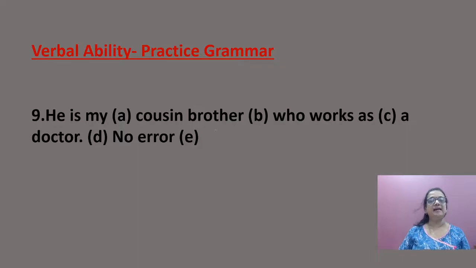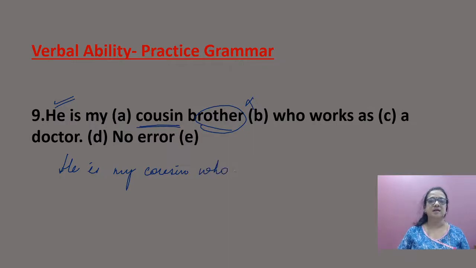He is my cousin brother. Now, cousin means brother only. A cousin is your cousin. Now, he is mentioned, then why will you put the brother? This is the mistake. So, he is my cousin, that means only brother. Cousin who works as a doctor. So the mistake is in B.